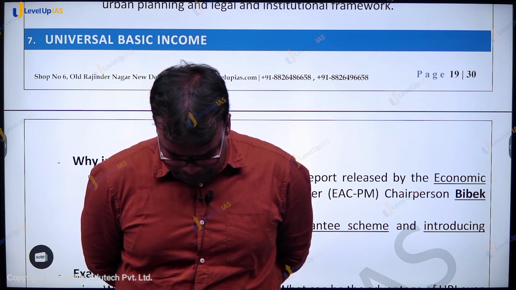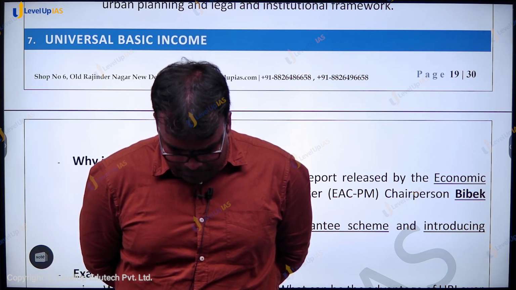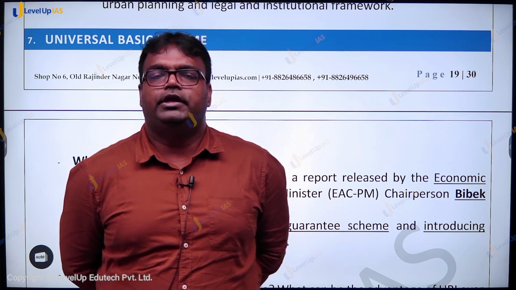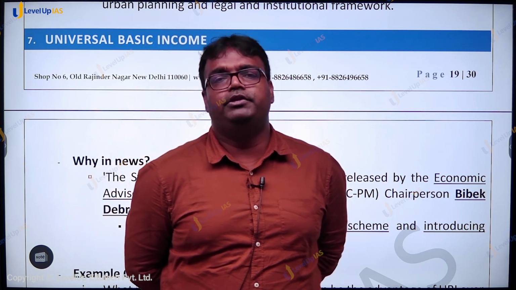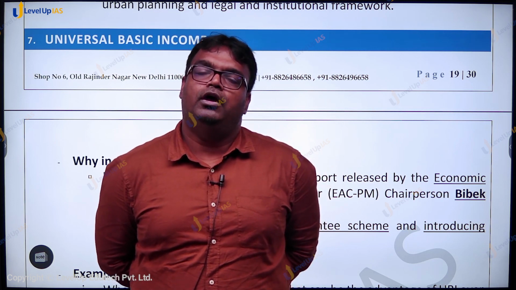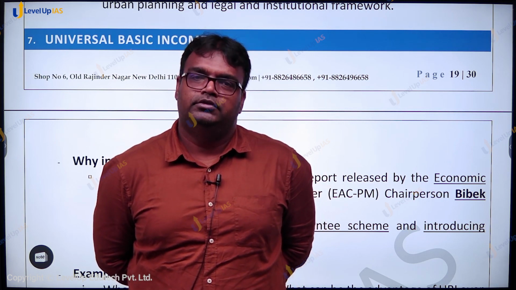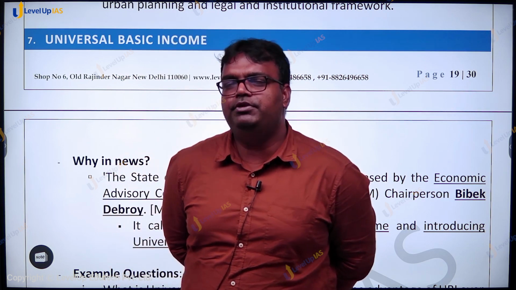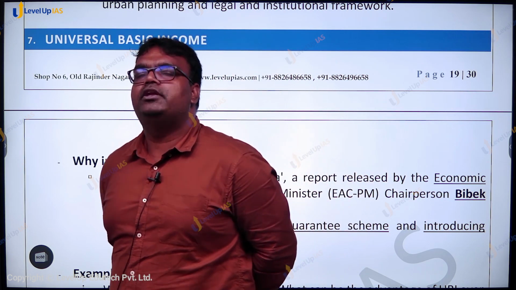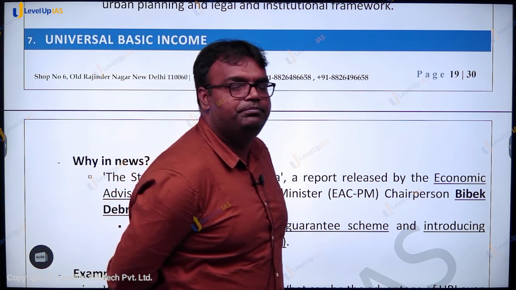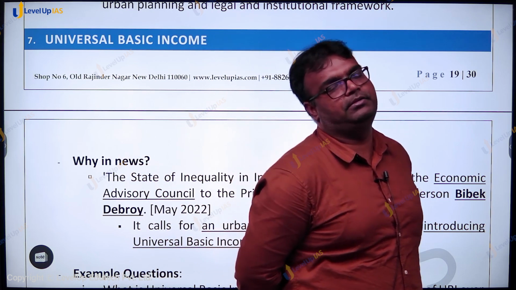It's that there is a demand that the way we have MGNREGA, Mahatma Gandhi National Rural Employment Guarantee Act, we should also have an urban employment guarantee program, which would ensure that for some days the urban poor, unskilled urban poor, would be able to get some basic work and thus basic income.